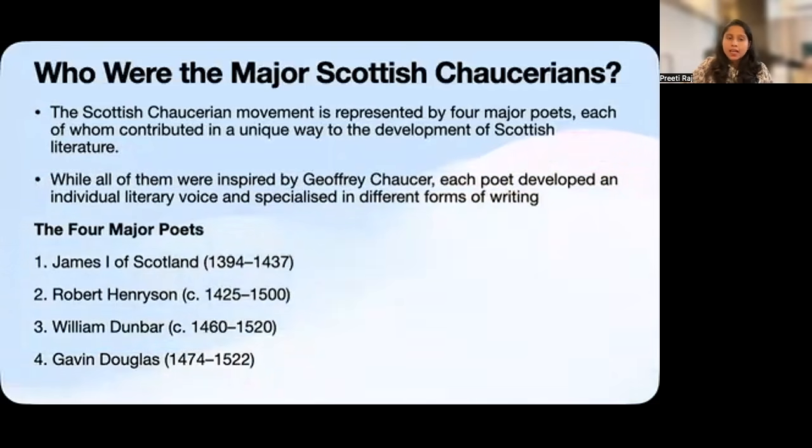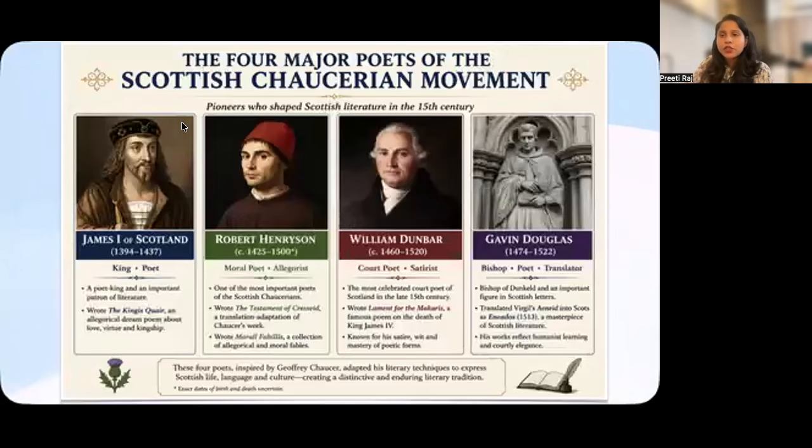Finally, we have Gavin Douglas. He is a scholar, bishop, and translator who introduced the greatness of classical literature into Scottish writing through his translation of Virgil's Aeneid. Now, in the next slides, we are going to talk about them individually: their lives, their major works, literary style, and their contribution to Scottish literature. Before that, I have put a picture in front of you where you can see James I of Scotland, Robert Henryson, William Dunbar, and Gavin Douglas.